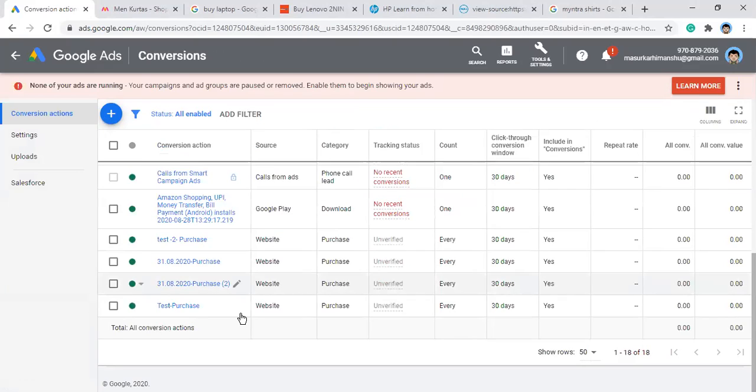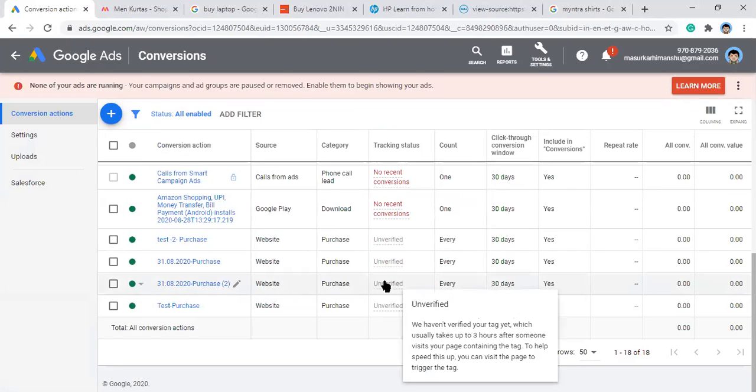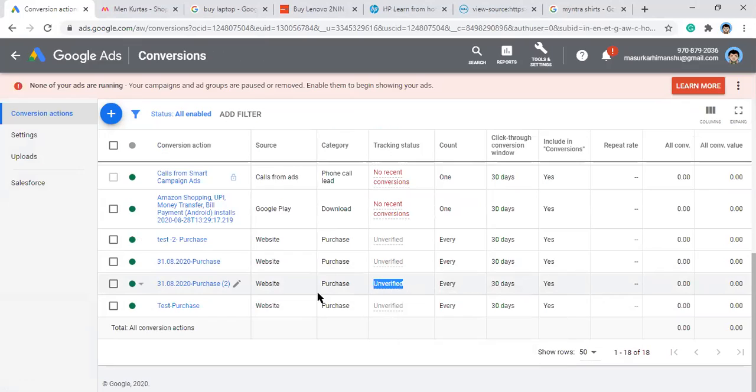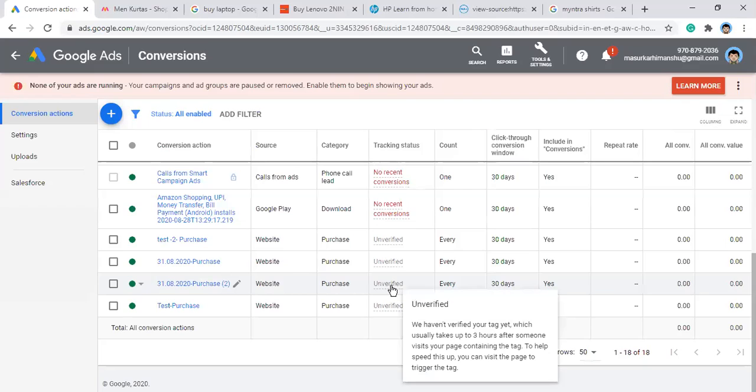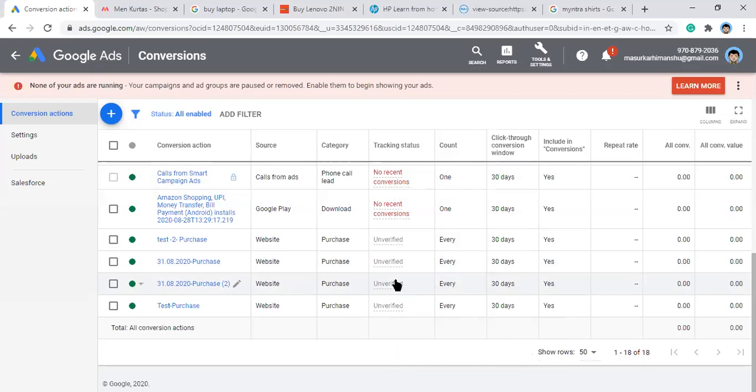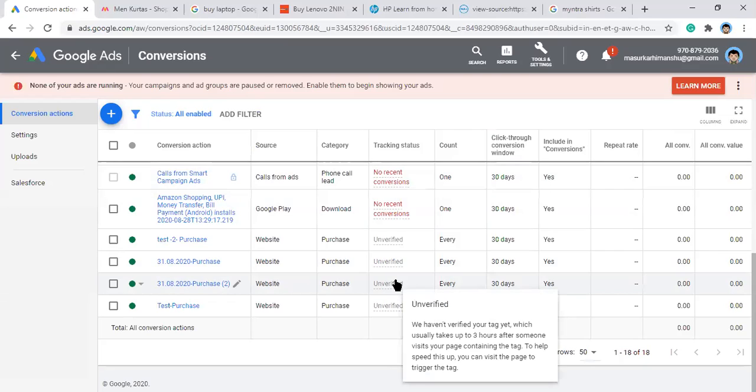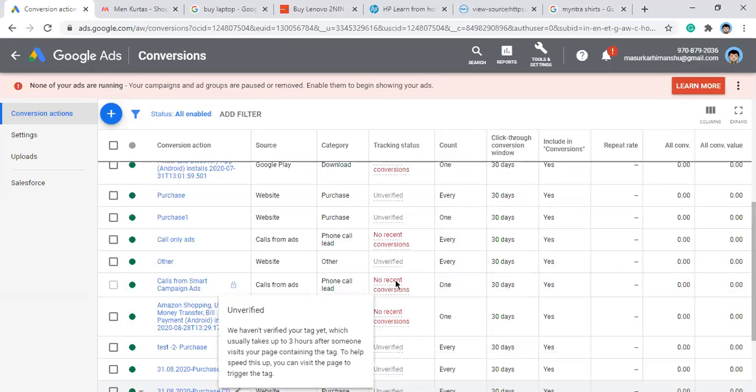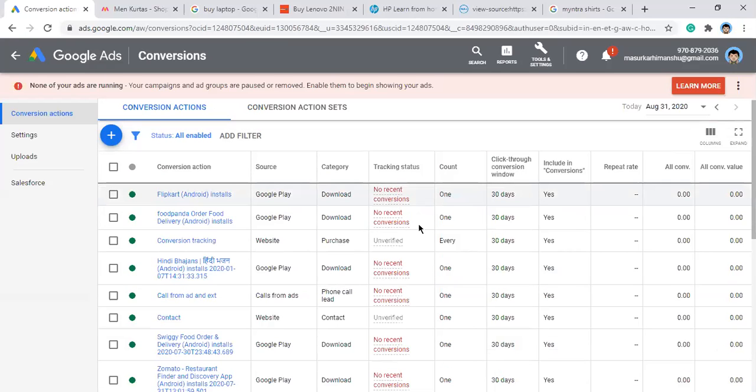So what happens usually? You see this status, tracking status. It says unverified because I have created the conversion pixel but I haven't placed it on my website. That's why it's unverified. Once it's placed, Google will show it as verified. And when your pixel is placed and verified but you are not getting any conversions for a longer time, it will say no recent conversions.